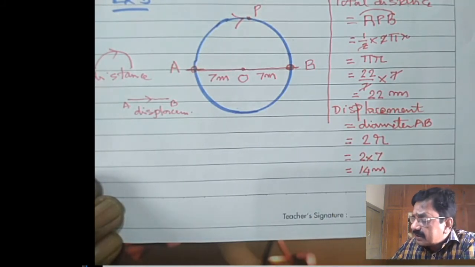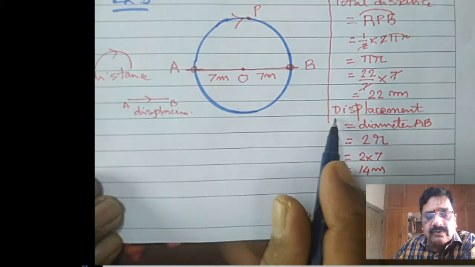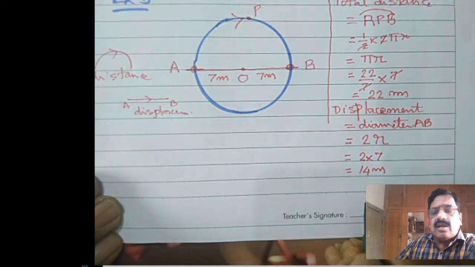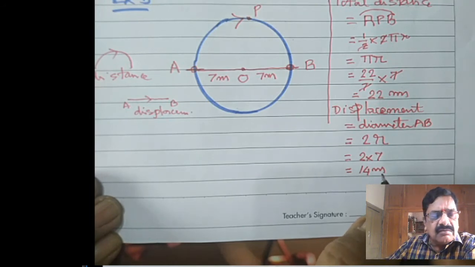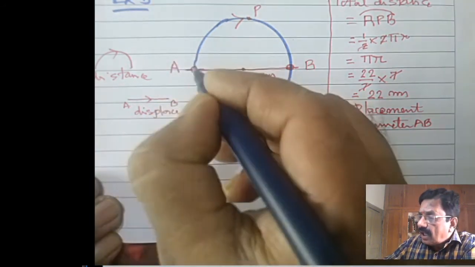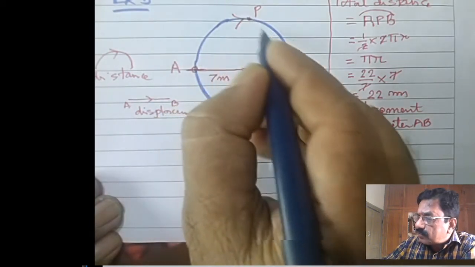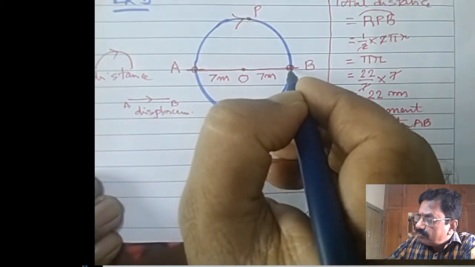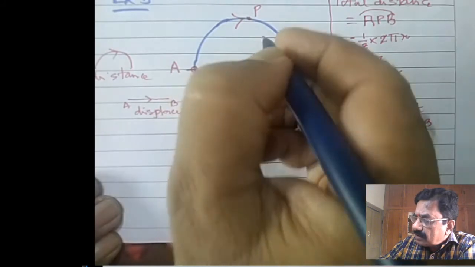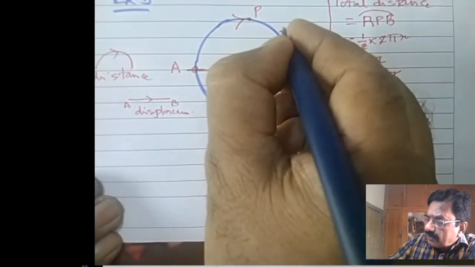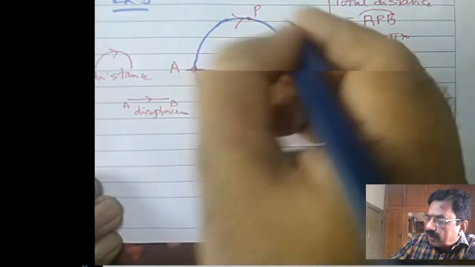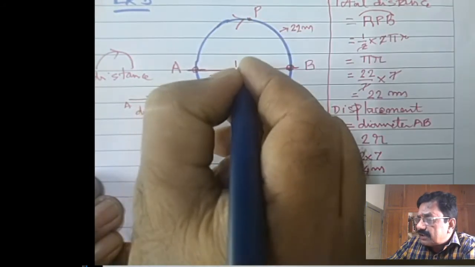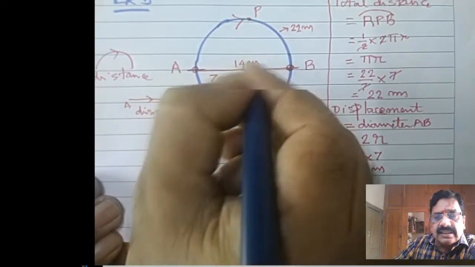Observe carefully, displacement direction is also required. If you observe carefully, the object has moved in this diagram from A to B. Distance we have calculated and we got this one as 22 meter, whereas this one we have got as 14 meter. From here to here we got 14 meter. This 22 meter is a distance, 14 meter is a displacement.